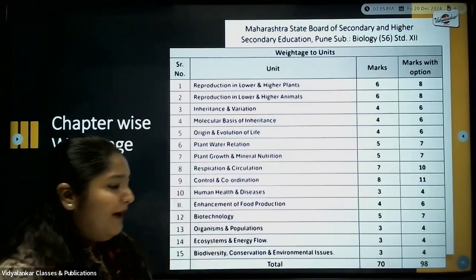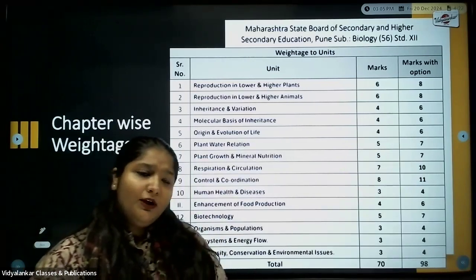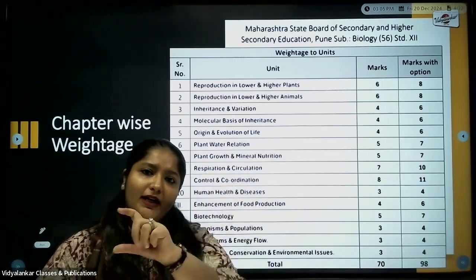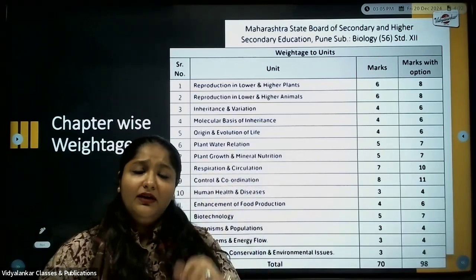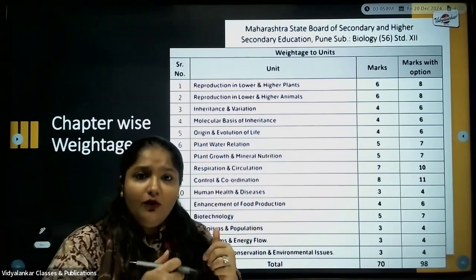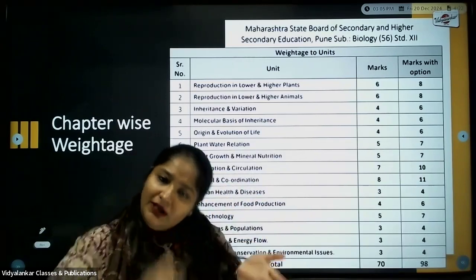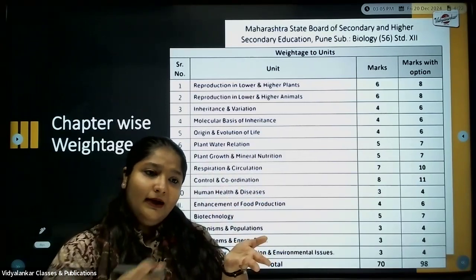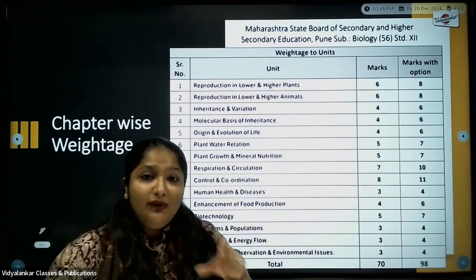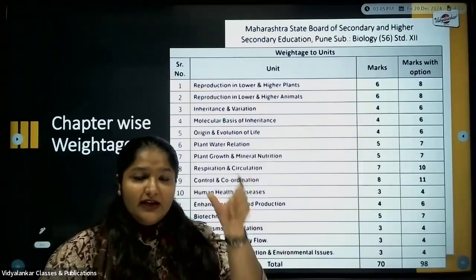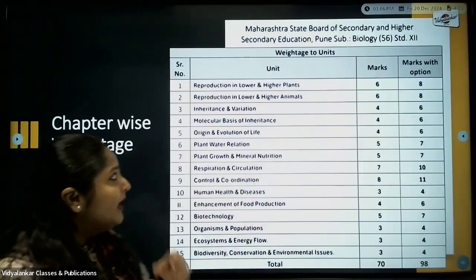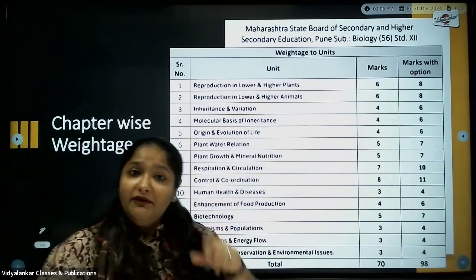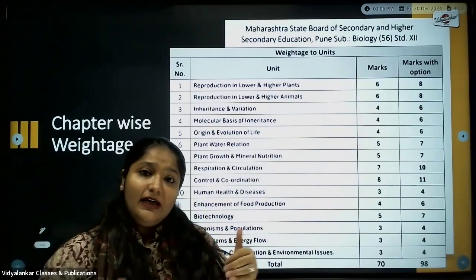Next will be with respect to your textbook. When you open this chapter, you will get to see one tabular form wherein it is mesoderm, ectoderm and endoderm. This tabular form is showing you which components originate from mesoderm and which components originate from ectoderm, be it adrenal gland, be it any other part. So you need to know which part originates from which germ layer.